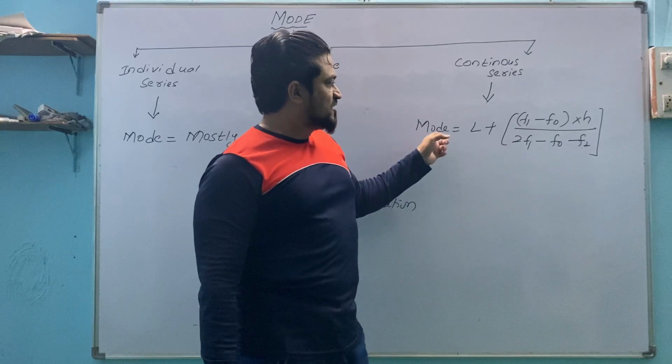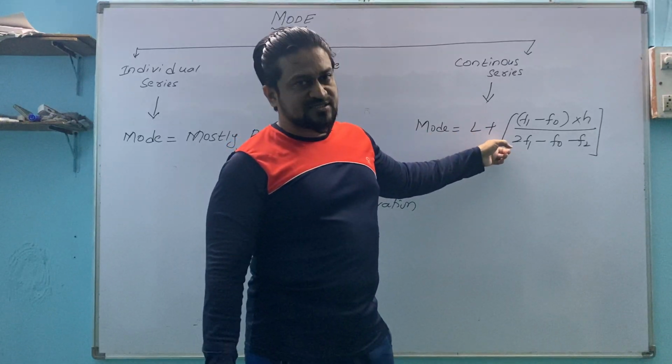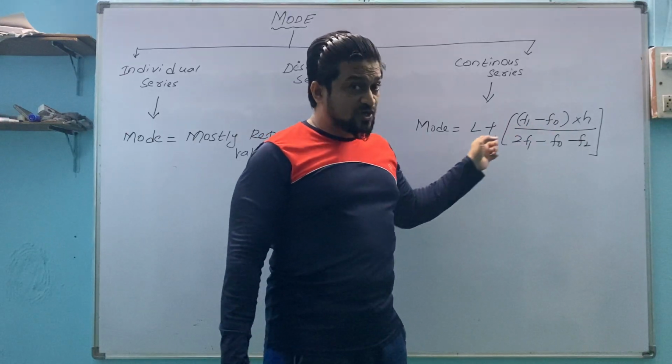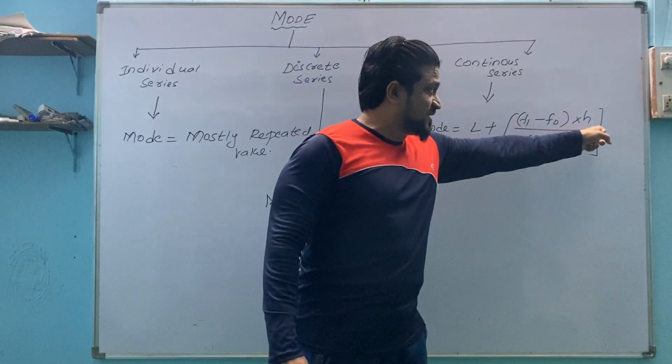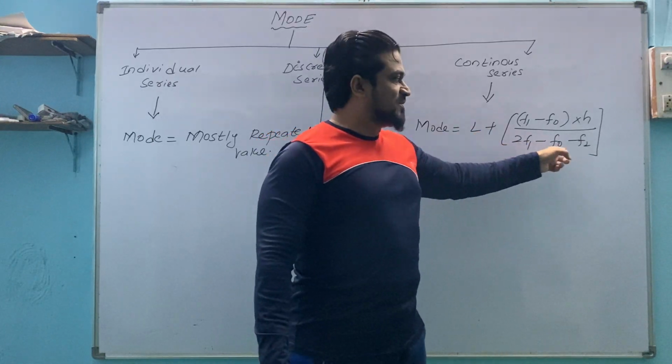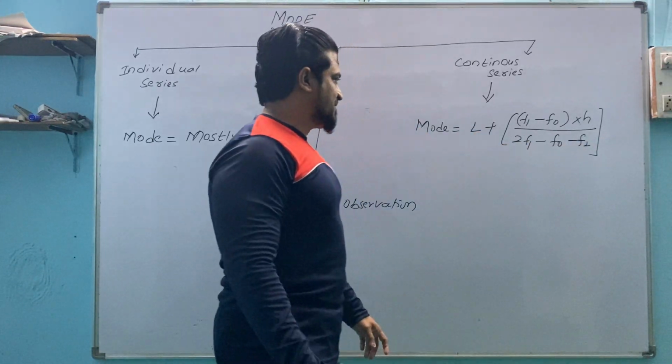How to read this one? Mode is equal to L plus F1 minus F0 into H divided by, don't say whole divided by, only divided by is there for these two. L is separate from that. 2F1 minus F0 minus F2 in the denominator.